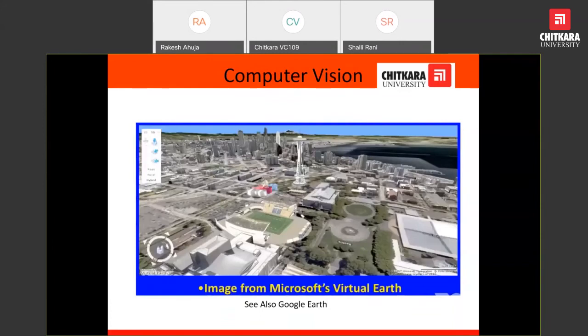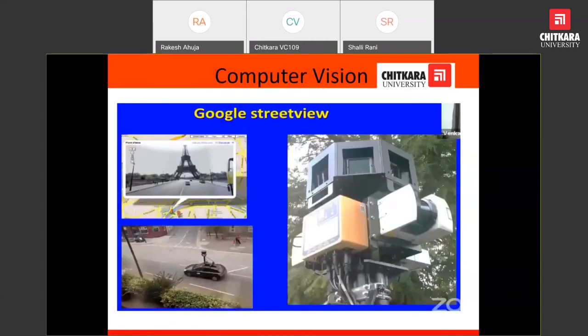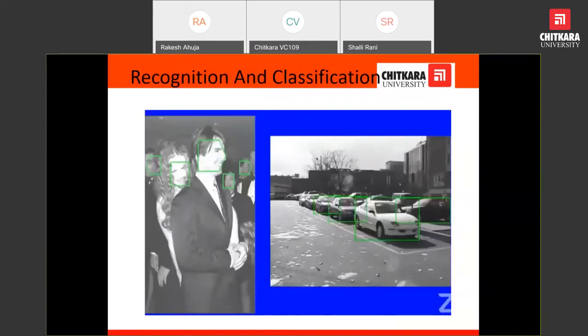This is an image from Microsoft Virtual Earth, in order to better understand the location of the objects. Street view helps to reduce accidents, and will be used by most of the countries and most of the cities of the countries. This is recognition and classification. We have already covered finding image.